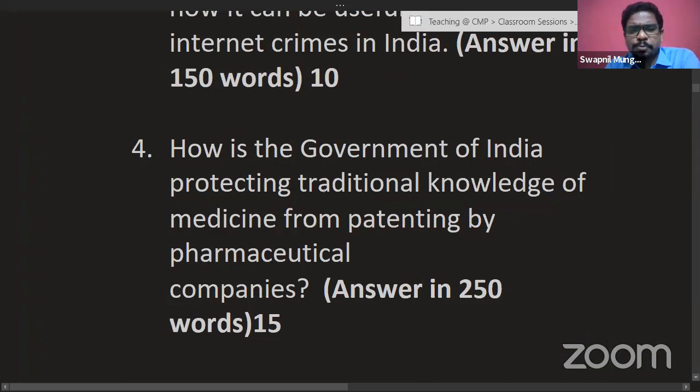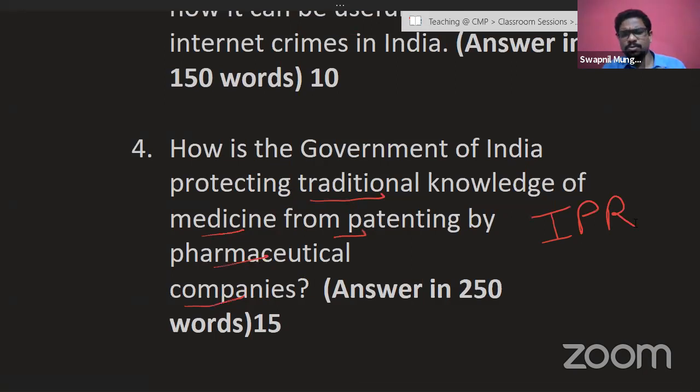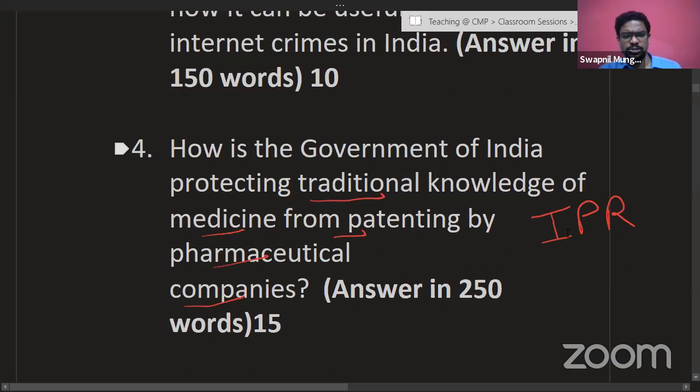How is the government of India protecting traditional knowledge and medicine from patenting by pharmaceutical companies? As we discussed about IPR, the importance of IPR, GI tags, etc., traditional knowledge of medicines is again very important. The Ayush Ministry and various other departments of the government of India are working to protect that. There are various initiatives, just go and Google them. Many people were aware of this question as well, because those initiatives were in the news that year.